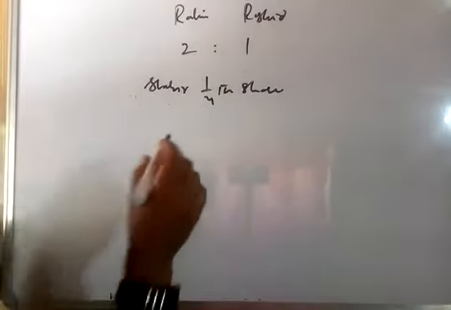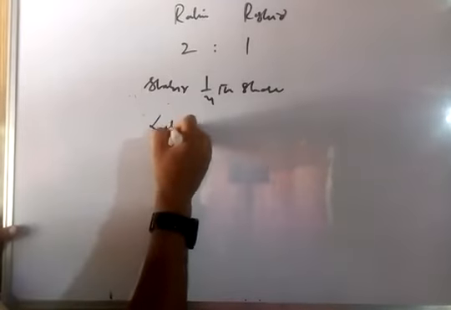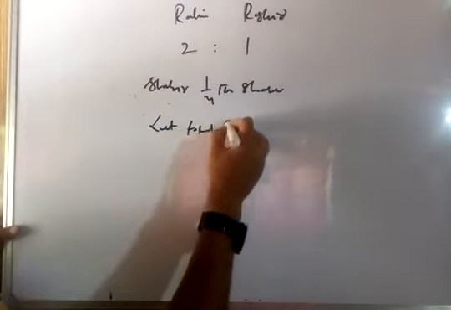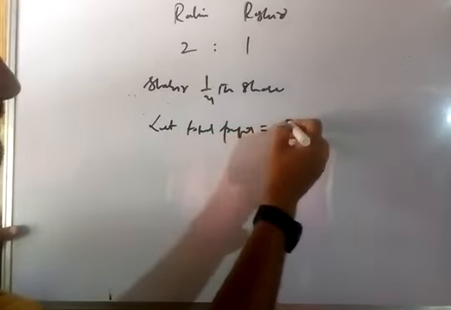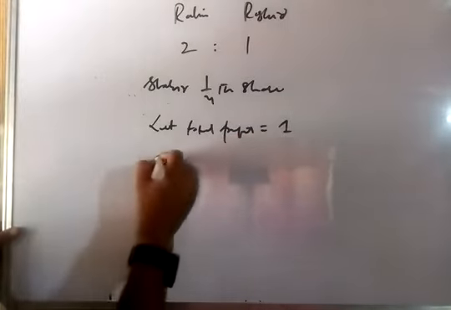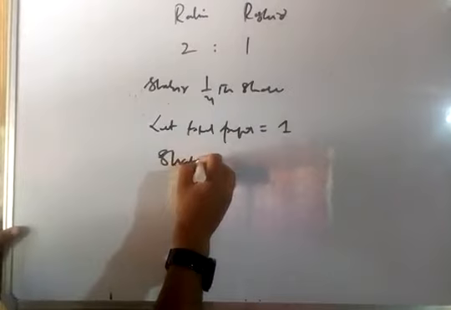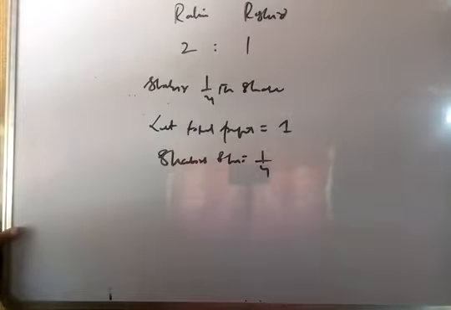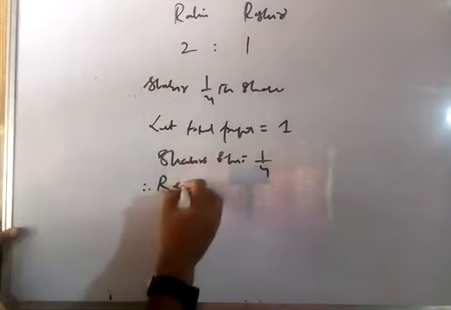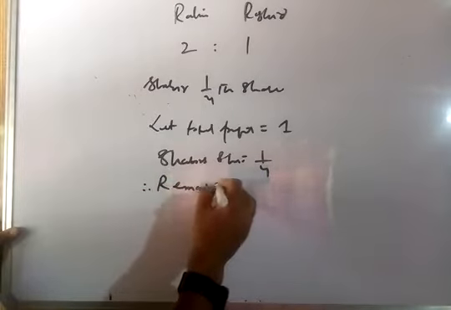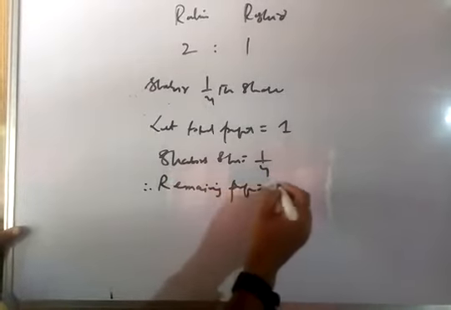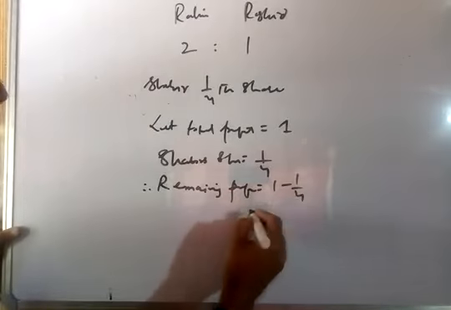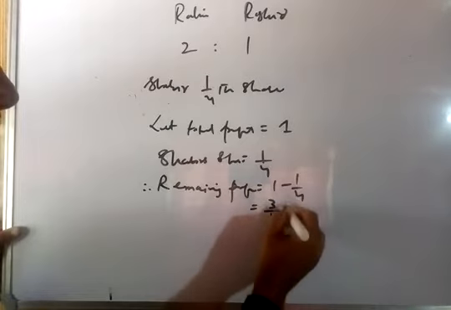In case 1 of calculation of new ratio, we calculate new ratio as such: let total profit be equal to 1. Shabir's share is 1/4. Therefore remaining profit is equal to 1 minus 1/4, that is 3/4.